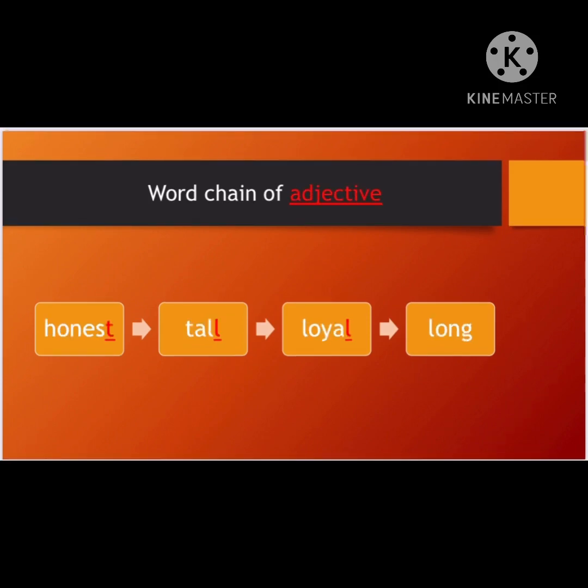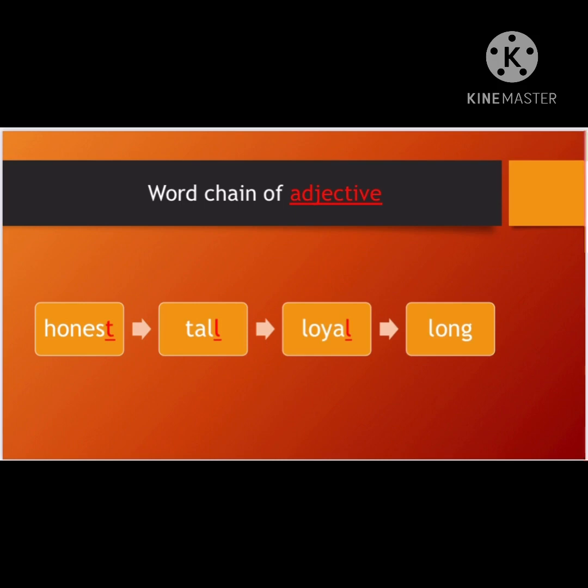Next set of word chain of adjective again. So my given word is honest. T is my last letter. I'll pick the last letter of the previous given word and I'll try to make my new word with the same letter T, balancing the category adjective. So T for tall.